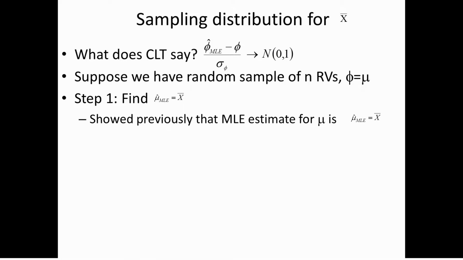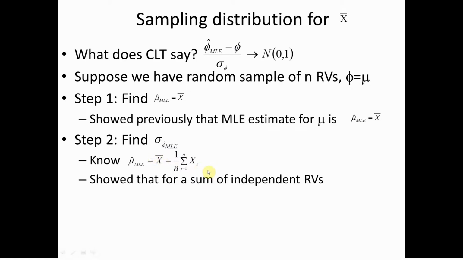We showed previously that the MLE estimate for mu was equal to x bar. So that's easy. Then we're going to find the standard deviation. Well, what is that? We know that the estimator is x bar, which is the sum of the xi's divided by n. So now we want the standard deviation of x bar.